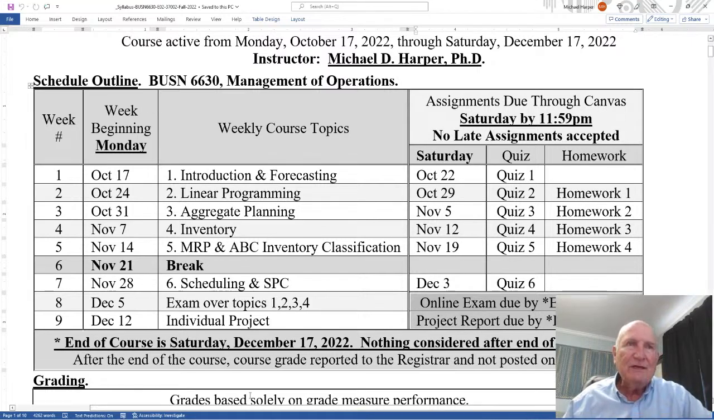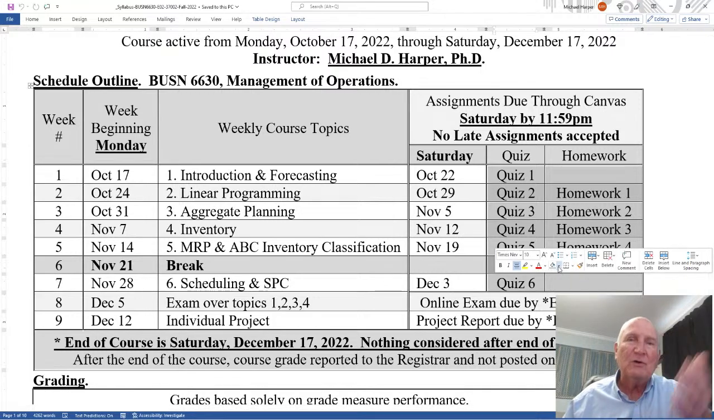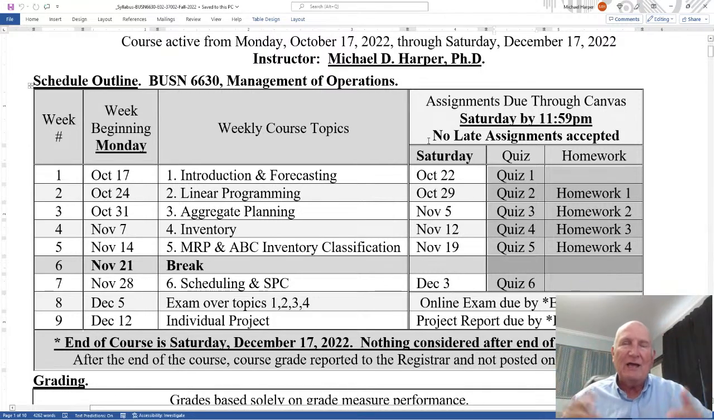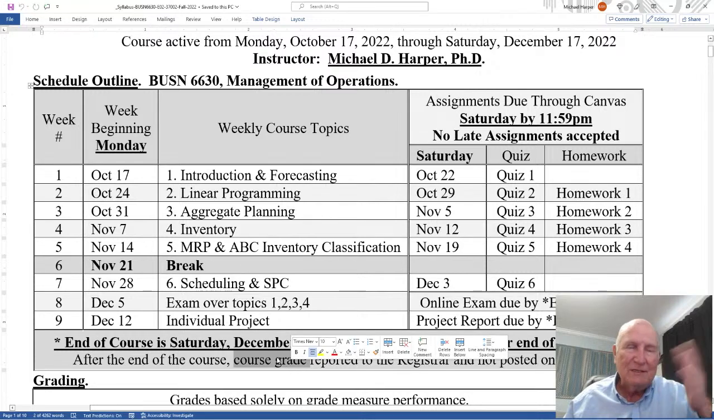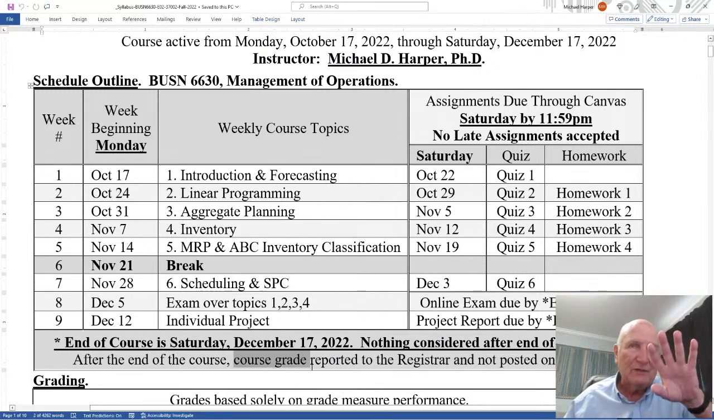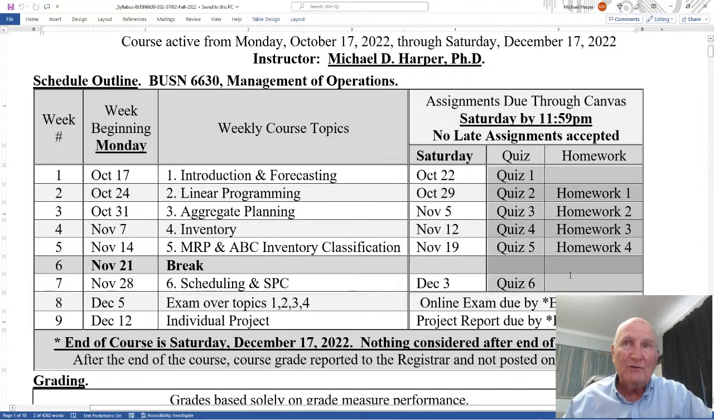Okay, after the end of the course, grade is reported to the registrar and not posted on Canvas. Now, what I mean by that is the quiz and the homework grades, I do post them on Canvas. You see where your grades are as you go through. But at the end of the semester, at the end of the course grade, your A, B, C, D, whatever, is not posted on Canvas. It's sent to the registrar and you'll see it through the registrar. But you'll have all the grades. You'll have all the grades of everything, so you see what the numbers are.